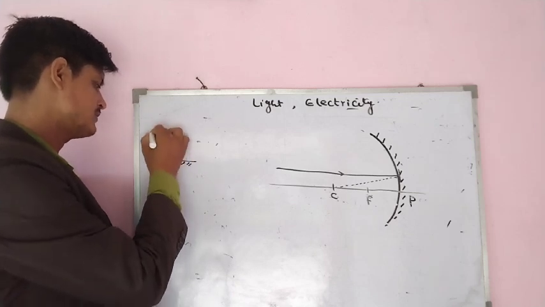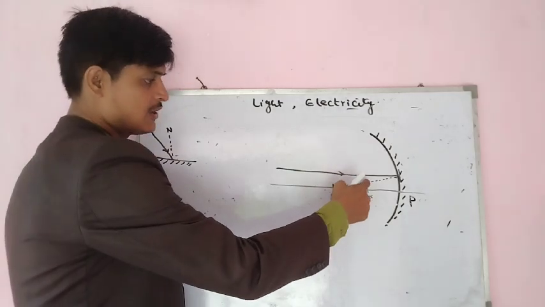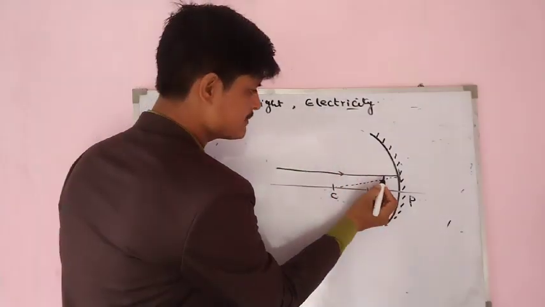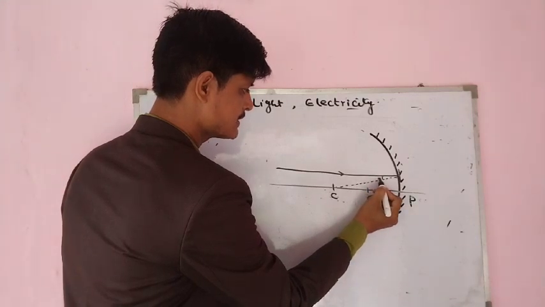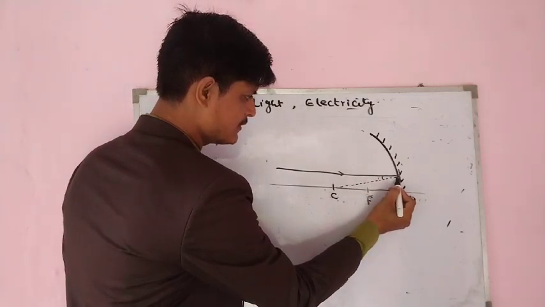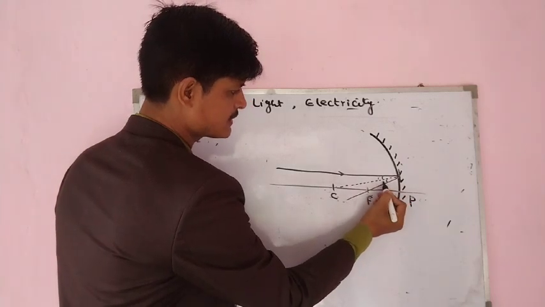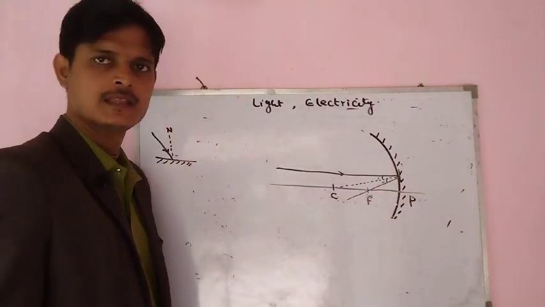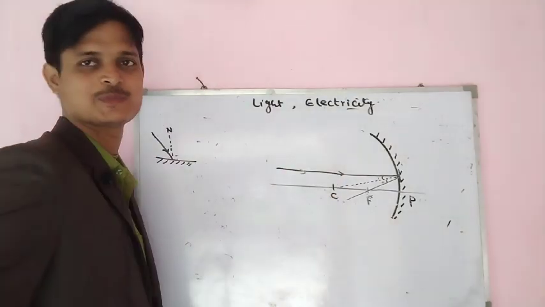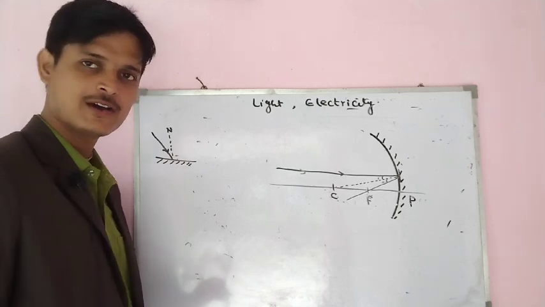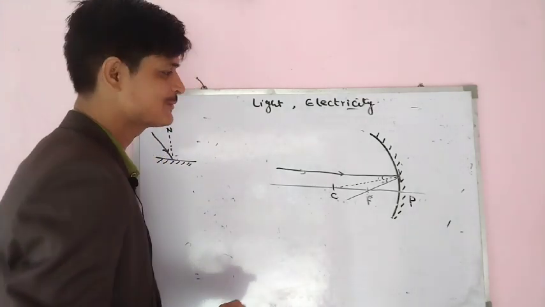Suppose we have a plane mirror. So, this is my incident ray and this is my normal. This is also a normal. So, this is my angle of incidence, a small angle of incidence. Suppose I take it as I, and if you draw the small angle of reflection R, the ray can pass through this point. So, in this case, this line which is parallel to the principal axis passes through the focus. Now, I am again drawing one such line. Let us see what happens to that line.